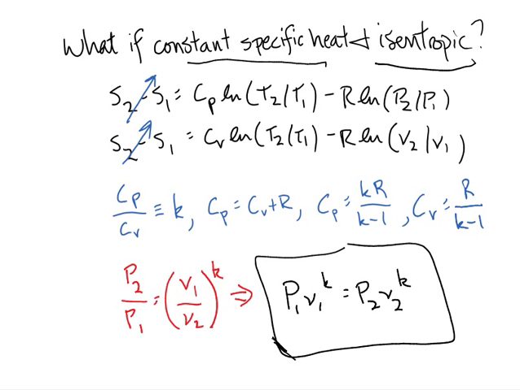Again, remember, I said never, ever assume this unless you're told. And you should still just not assume this because this really requires a few assumptions, in particular this constant specific heat assumption, which isn't really a great assumption. But I just want to derive this expression real quick just to show you where that polytropic expression came from, because this is where it came from. It's this isentropic process with a constant specific heat. So that is all we have for isentropic processes.